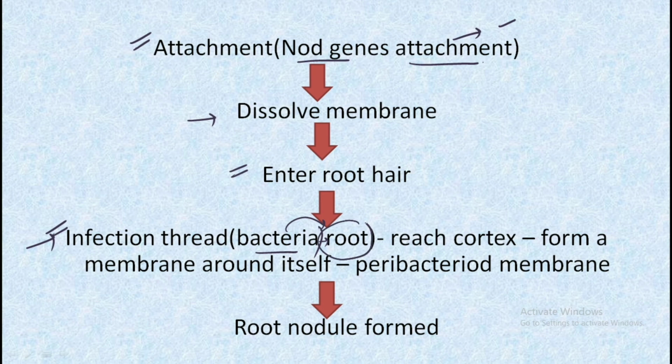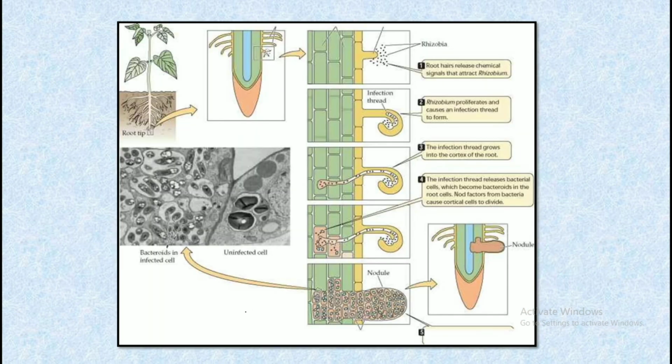Initially it enters the root and finally it reaches the cortex and it forms a membrane around itself which is known as a peribacteroid membrane, and finally the root nodule is formed. So this is the complete process. This is the complete way in which the process takes place.